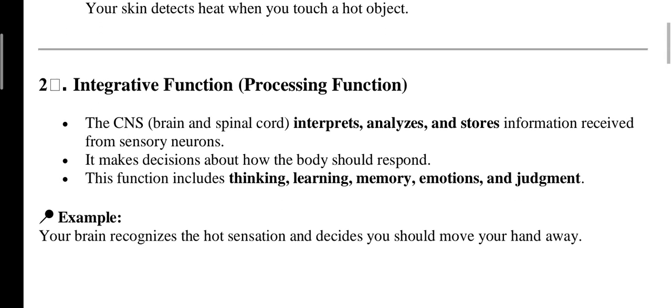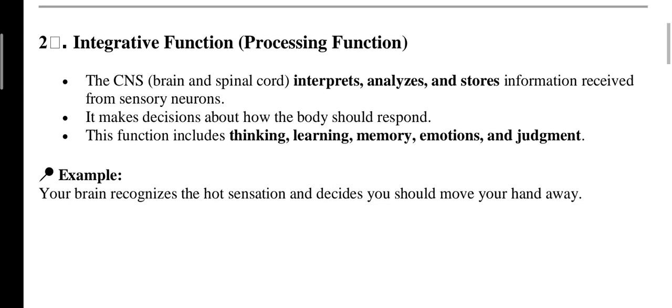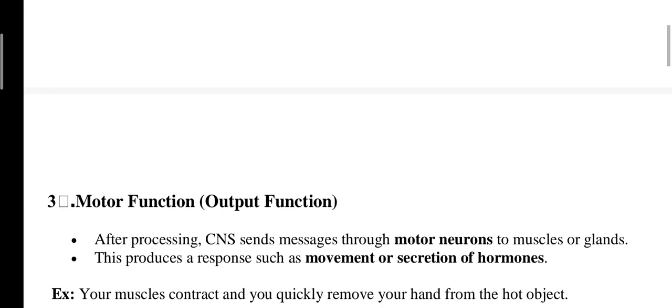And next, integrative function, like the processing function, meaning in between sensory and motor. The CNS, meaning brain and spinal cord, interprets, analyzes, and stores information received from sensory neurons. It makes decisions about how the body should respond. This function includes thinking, learning, memory, emotions, and judgment. Example, your brain recognizes the hot sensation and decides whether you should move your hand away or not. These are the integrative functions, like processing.